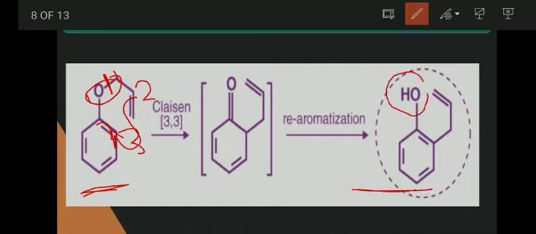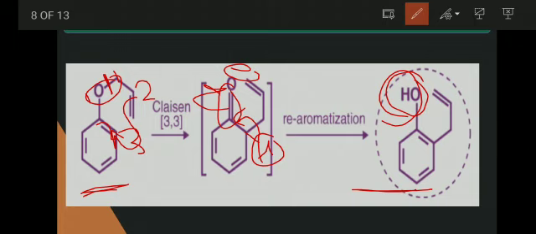But how is the phenol formed? Here we see that the double bond is formed and here a hydrogen is available. That hydrogen is shifted, migrated, and tautomerizes, this bond is broken like this, and the formation of phenol takes place. Here ortho-allyl phenol is formed, and para-allyl phenol can also be formed, but generally ortho-allyl phenol is formed because the hydrogen is easily available for the migration or the tautomerization. Therefore ortho-allyl phenol is the general product of the Claisen rearrangement reaction.